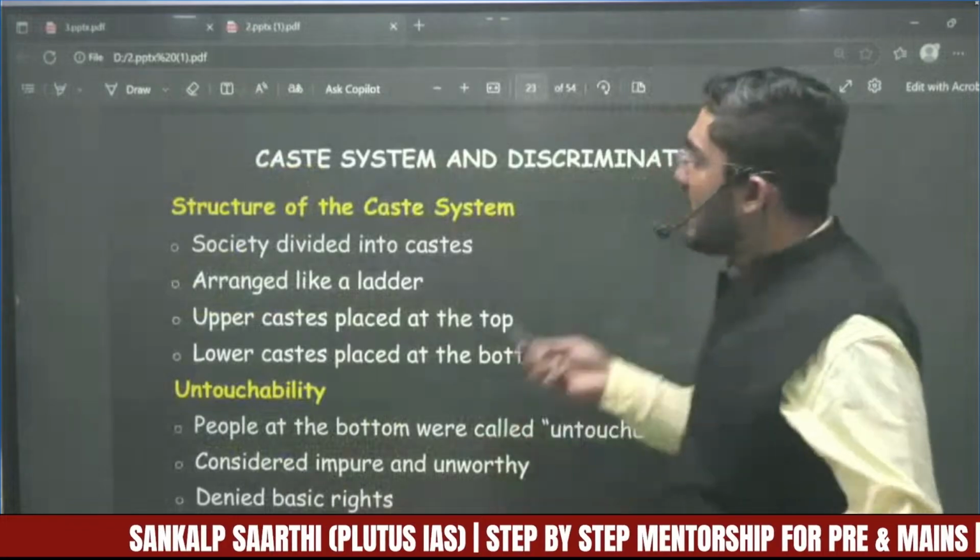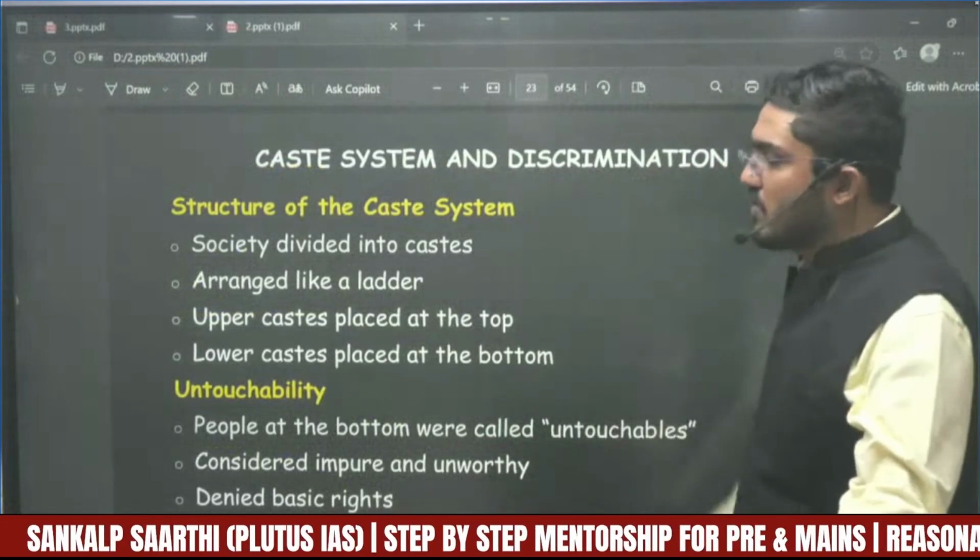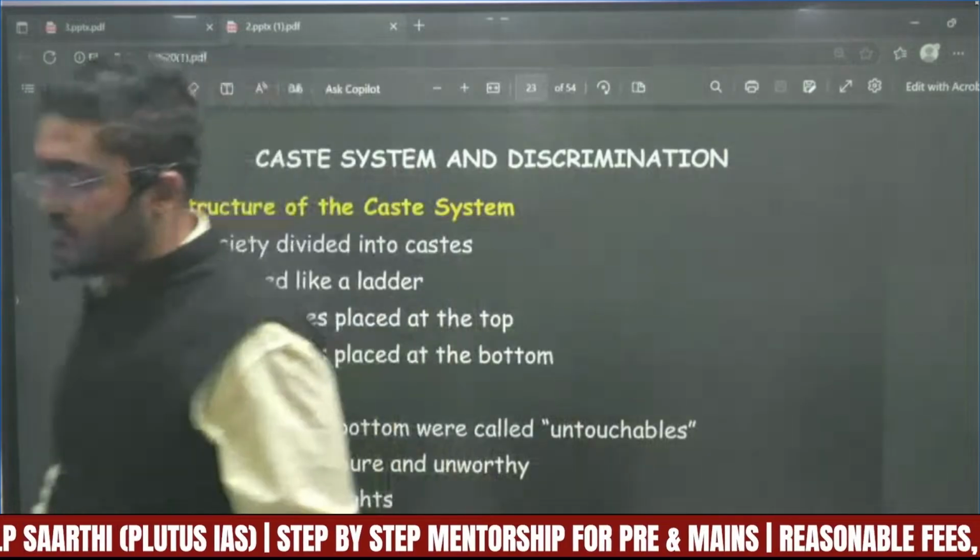Now, caste system and discrimination. I just told you what the caste system stands for. Let me just have some water, one second.